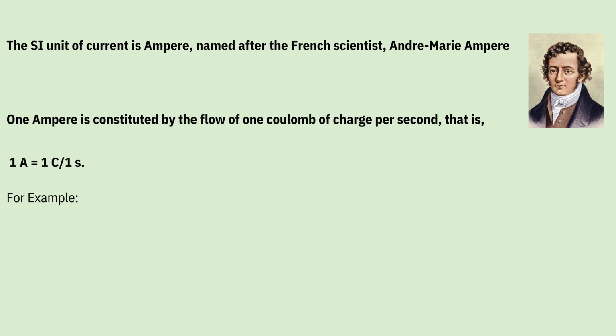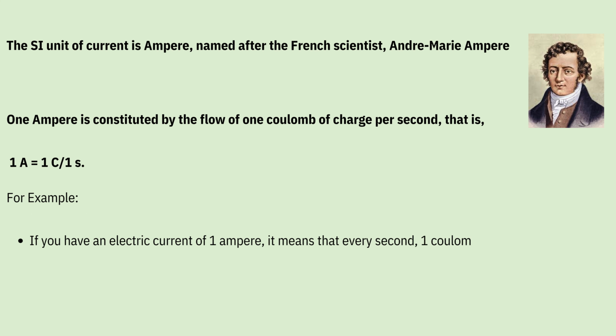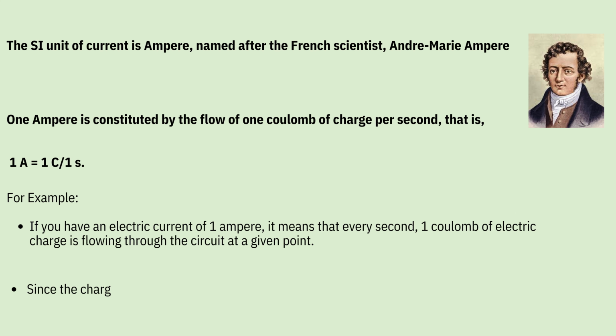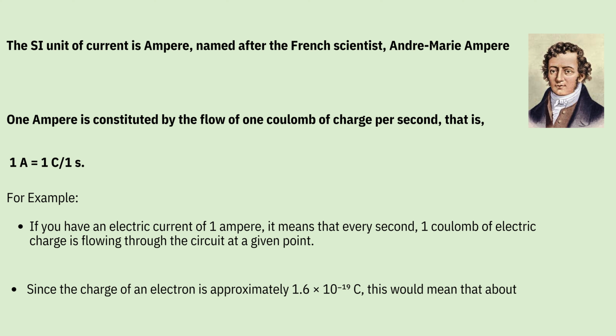For example, if you have an electric current of 1 ampere, it means that every second 1 coulomb of electric charge is flowing through the circuit at a given point. Since the charge of an electron is approximately 1.6 × 10^-19 coulomb, this would mean that about 6.25 × 10^18 electrons are flowing past that point each second.